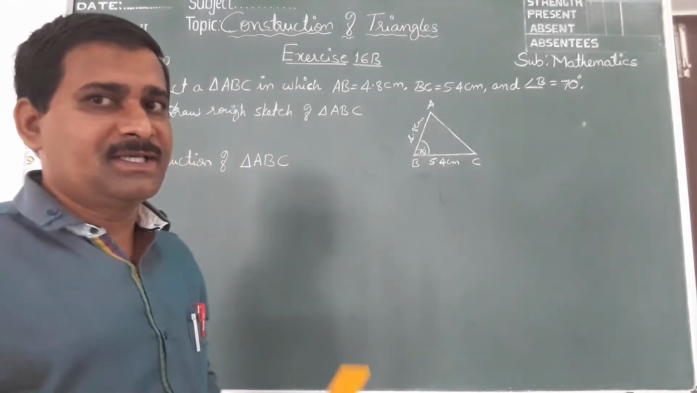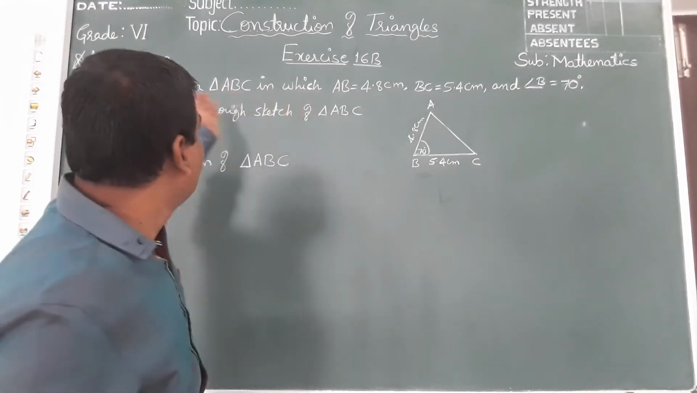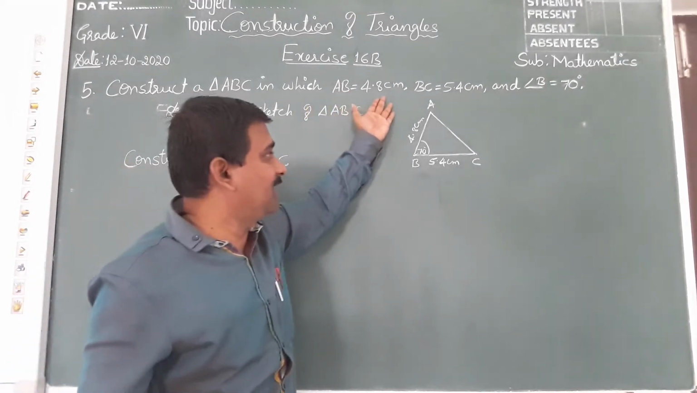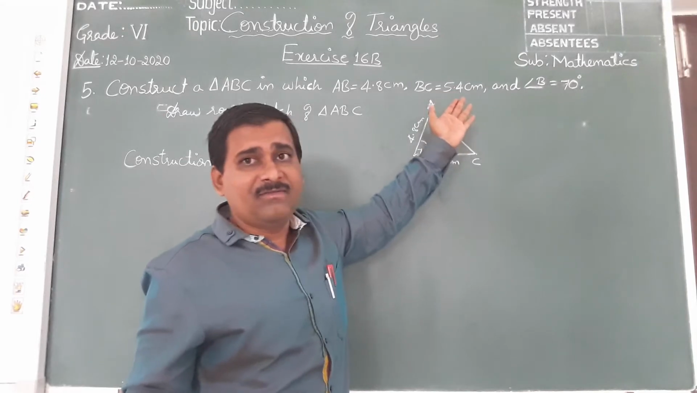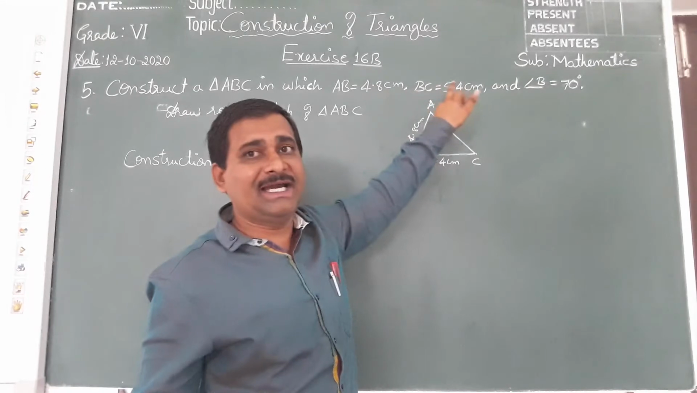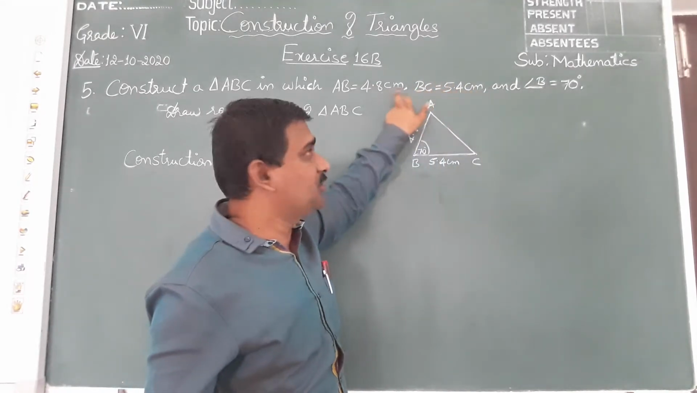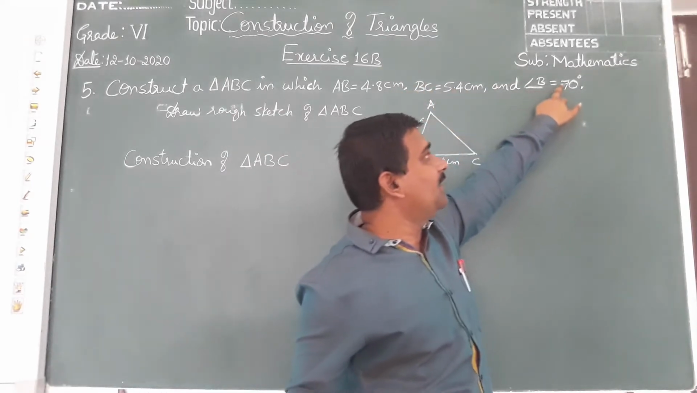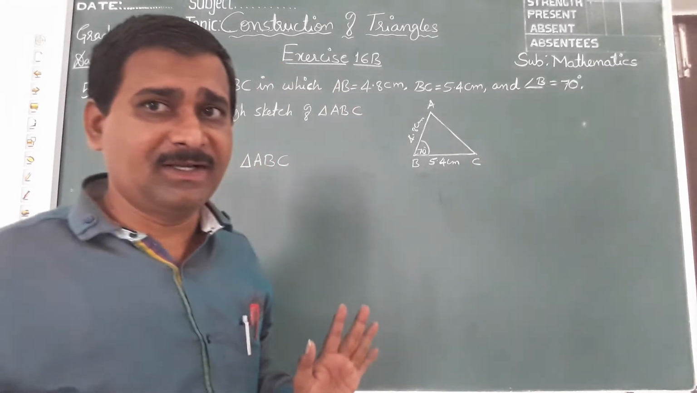Okay. See children, the question is changing a little bit. Construct a triangle ABC in which AB side is given 4.8 centimeter, BC is given 5.4 centimeter, whereas CA is not given. Only the lengths of 2 sides and 1 angle are given. That is the difference I said.